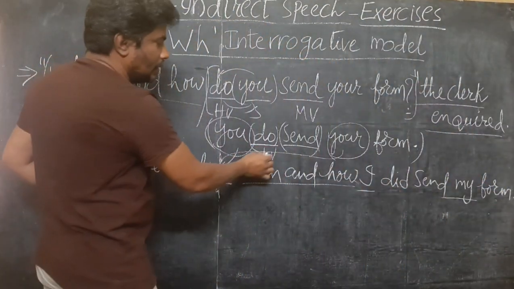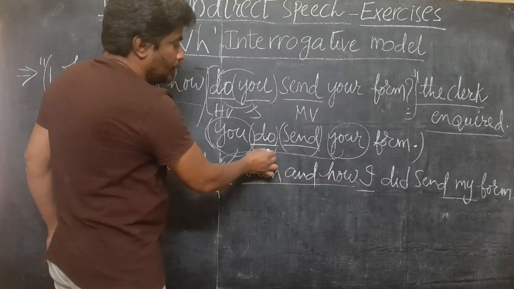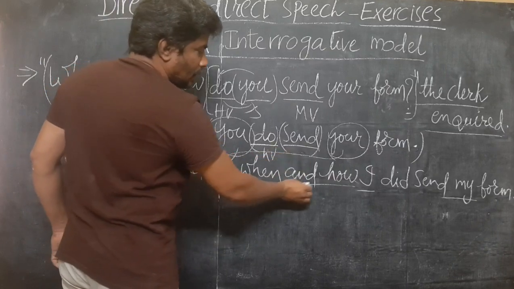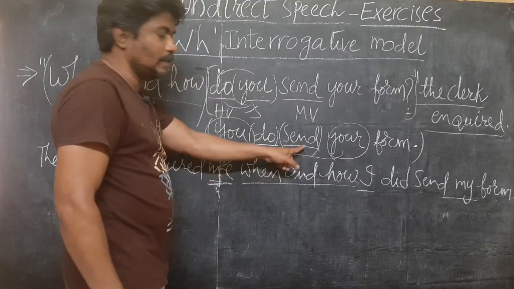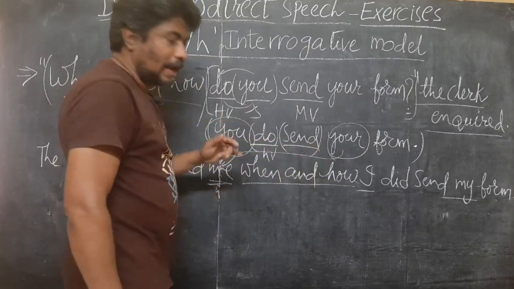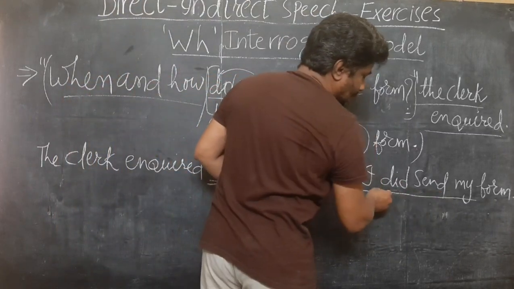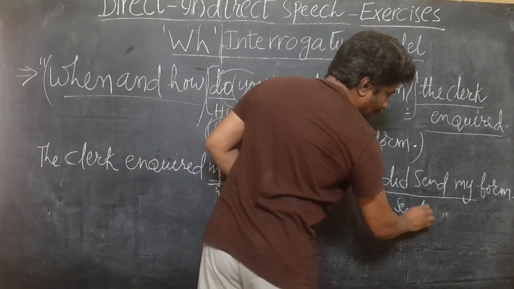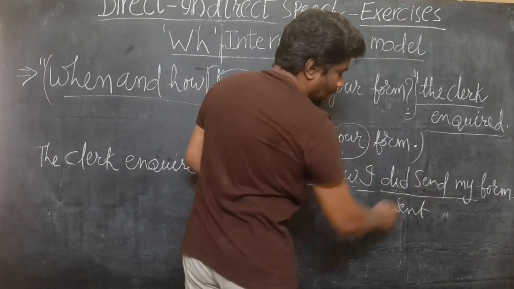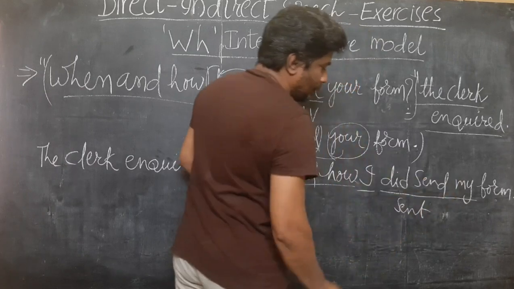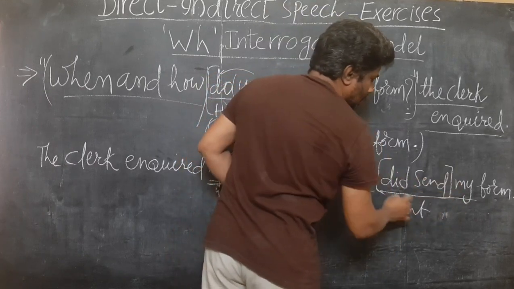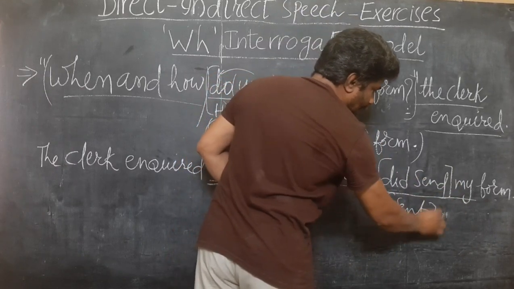Coming to the change of the helping verb. Do plus V1 changes to did plus V1. Otherwise, you can write this did plus send is equal to send. You can write I did send my form or I sent my form. You can write did send, or you can write directly V2 form.